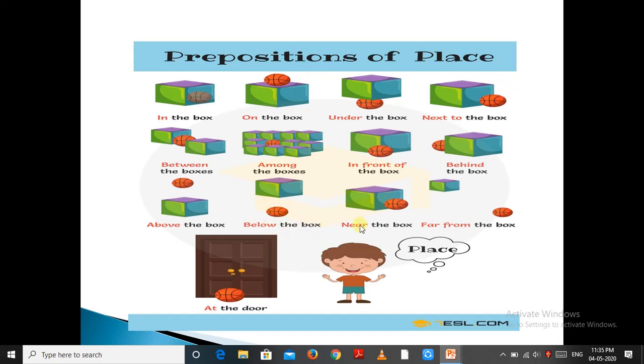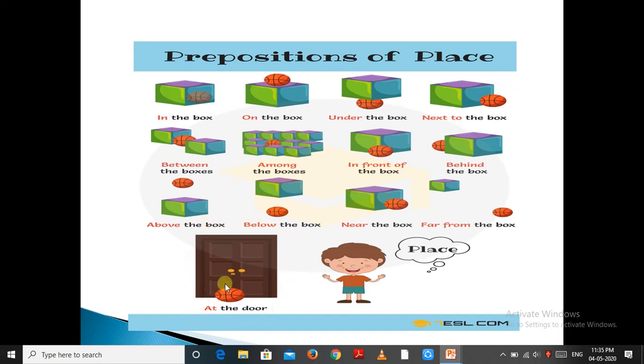That means it is somewhat placed next to the box. In this picture, the ball is far from the box. The ball is placed away from the box, so it is far from the box. Here the ball is at the door. At the door means the ball is near the door.